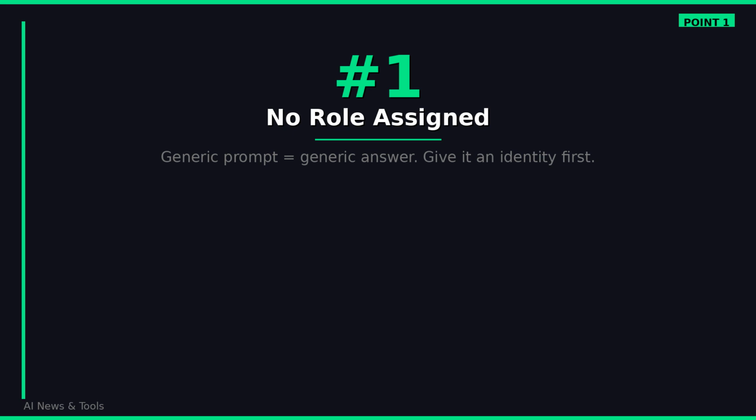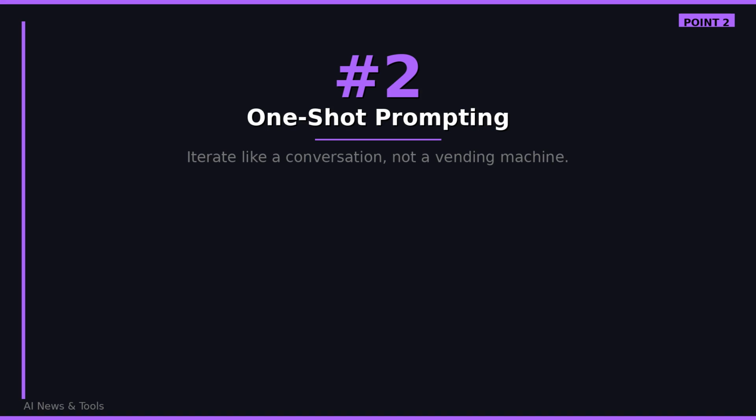Start every prompt by assigning a role. Tell it you are an expert copywriter, a financial analyst, a senior software engineer. The moment you establish identity, the quality of the response shifts. You get specificity instead of generality. This single change will improve your results more than any other prompt trick you read about.